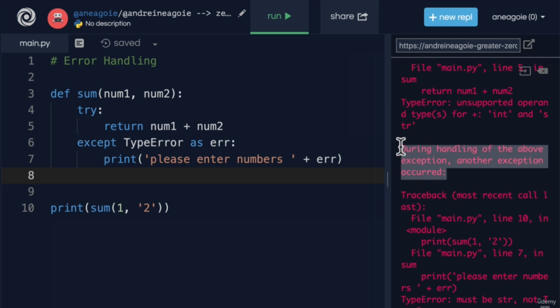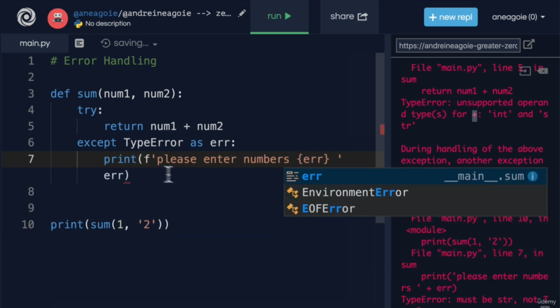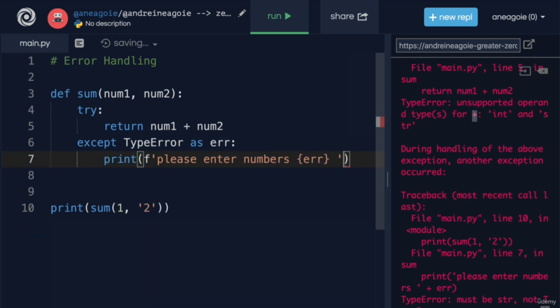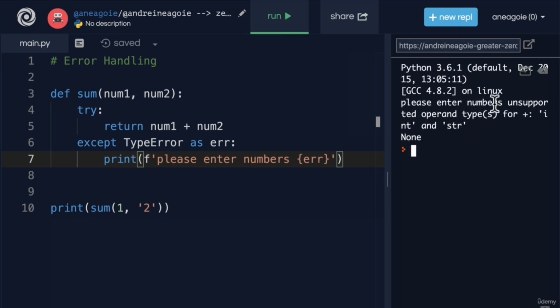So this is sometimes tricky, but what it means is what we get out here is actually an error object. It's a built-in exception in Python. You can't add in here the way I have. Instead, we want to use an F string. So I do F, and then here pass it the error. So that now, if I run this, I get please enter number, unsupported operand type(s) for plus, int and str. So I actually get this error available to me.